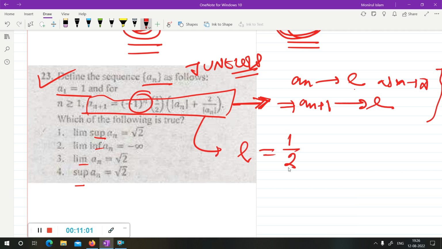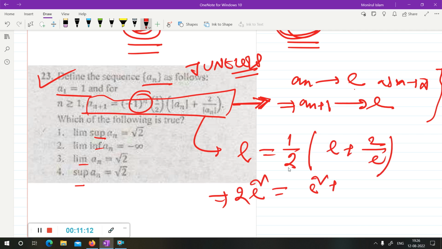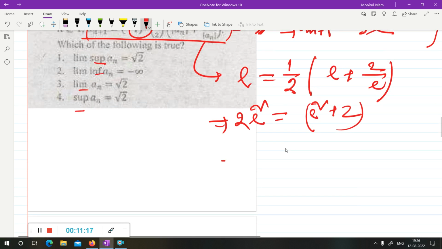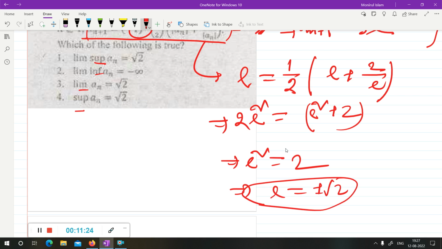Taking the limit, a_n tends to l, and the right side becomes a half of l plus 1 by l. So you get l equal to l over 2 plus 1 over l, which gives l squared equal to 2. So l equals plus or minus root 2. Now the first term a1 is positive, so how can l be minus root 2? It is not possible. So l will be root 2.